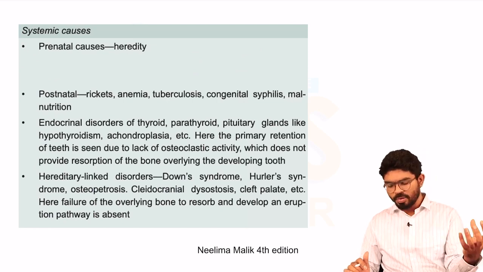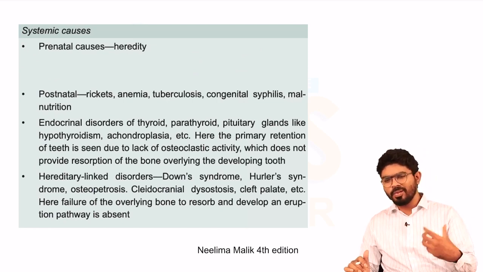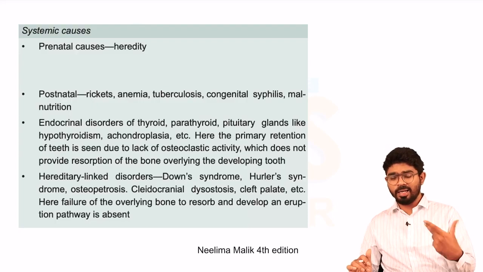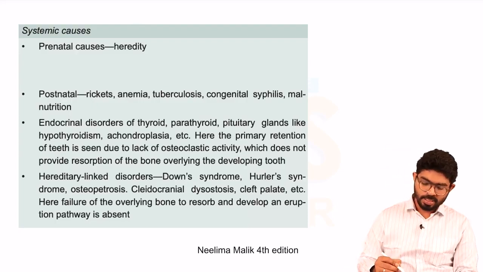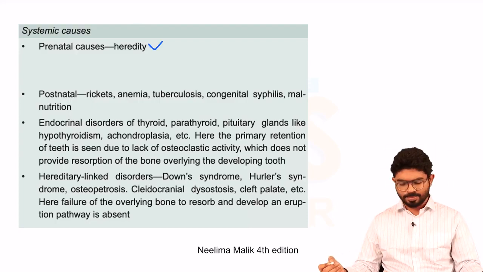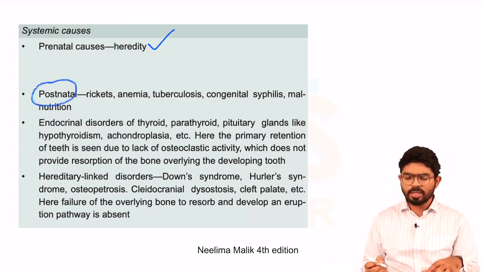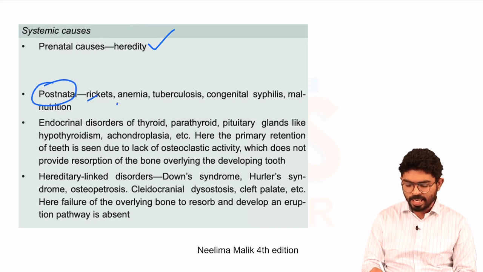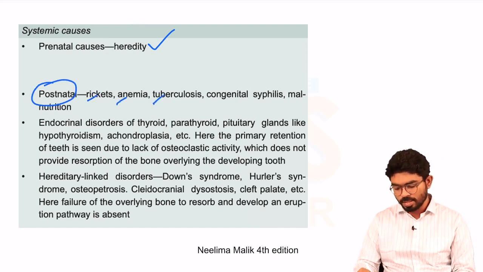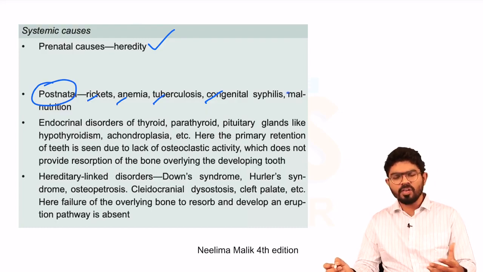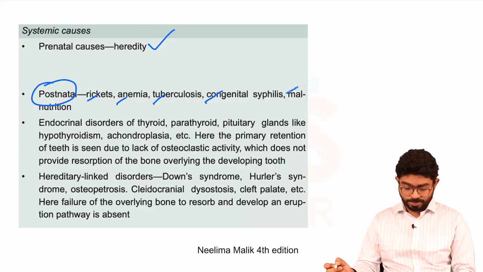You need to learn a few syndromes where you can see more retained teeth or unerupted teeth. Sometimes it is hereditary. Sometimes it is postnatal, due to abnormalities like rickets, anemias, tuberculosis, congenital syphilis, or due to malnutrition. Any of these systemic causes can lead to impacted teeth.